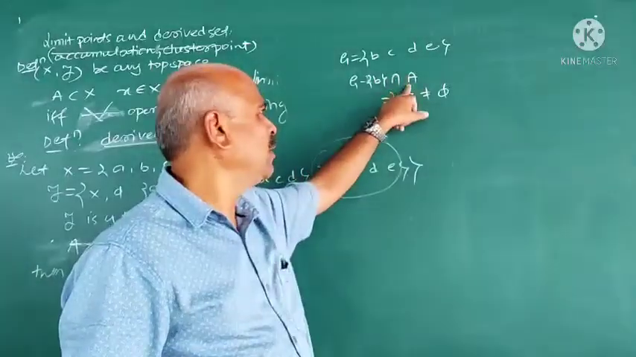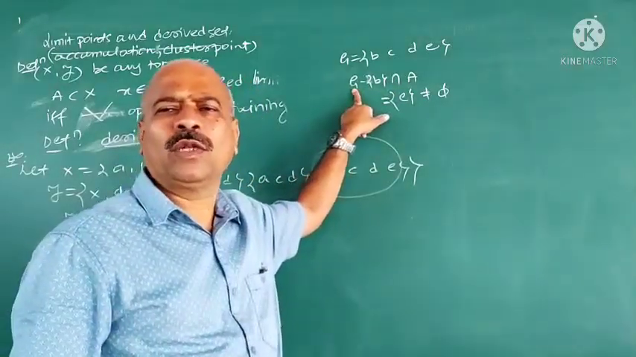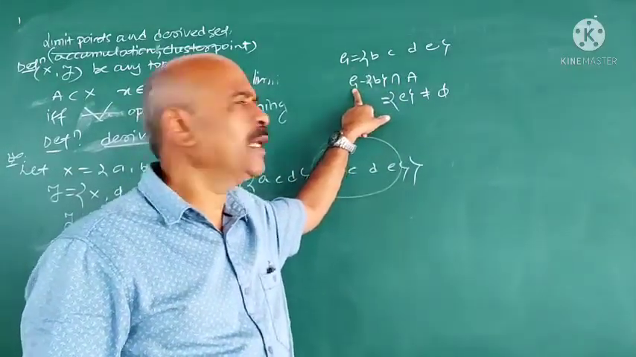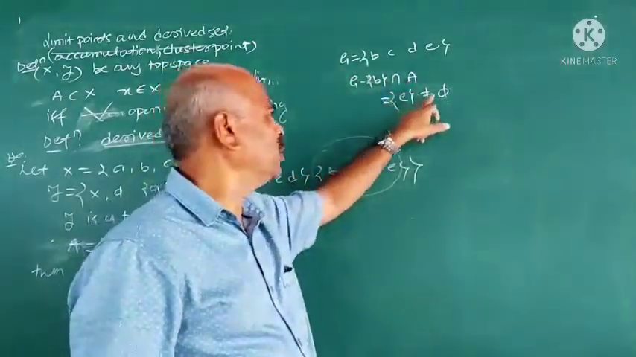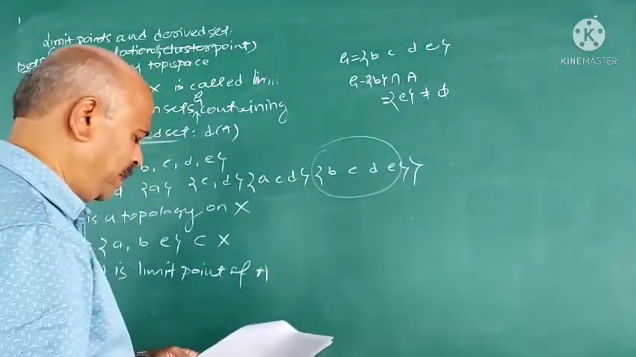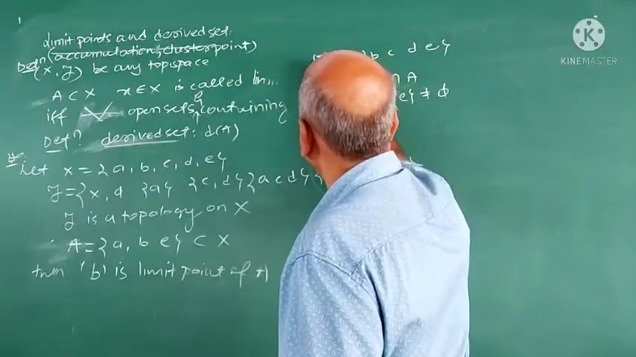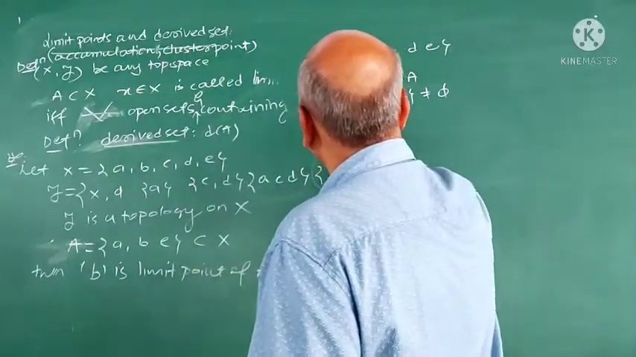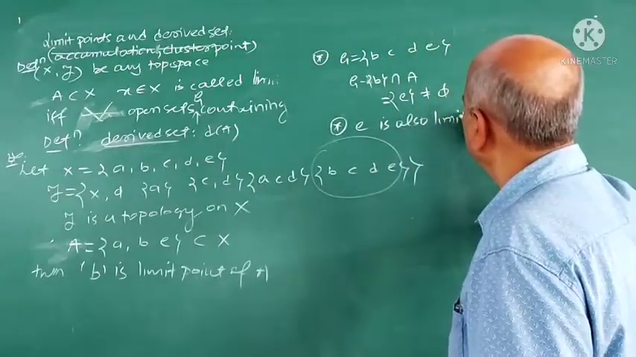B is a limit point of A because every open set containing B, only of course one open set is there containing B. What is that? B, C, D, E. G minus B intersection A is not equal to phi. Hence B is a limit point of A. E is also a limit point of A. This is the first one. Second, E is also a limit point of A.